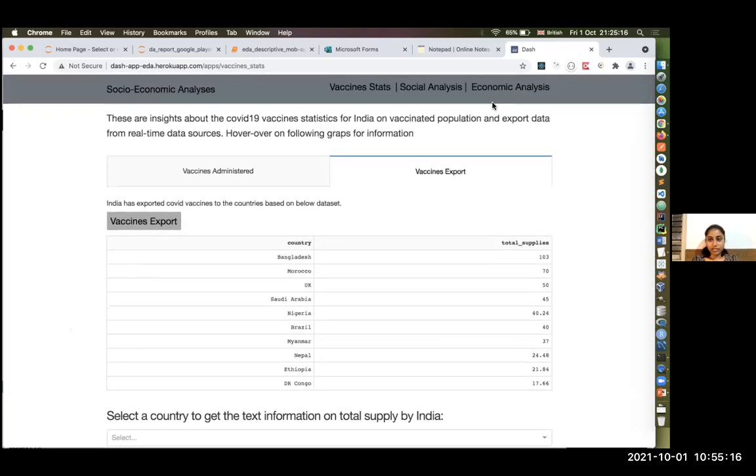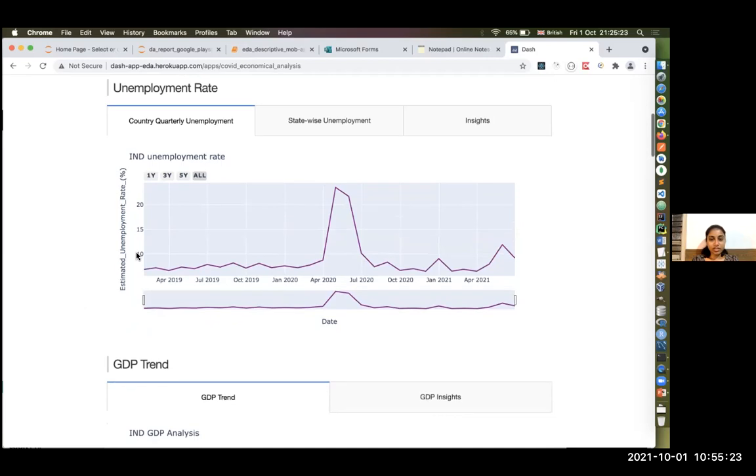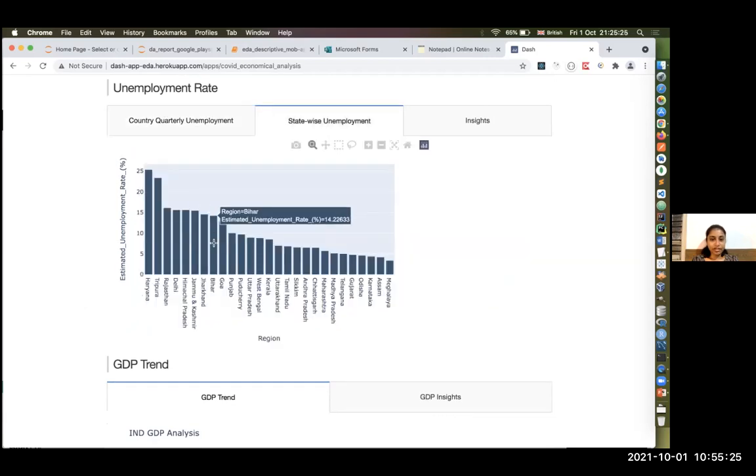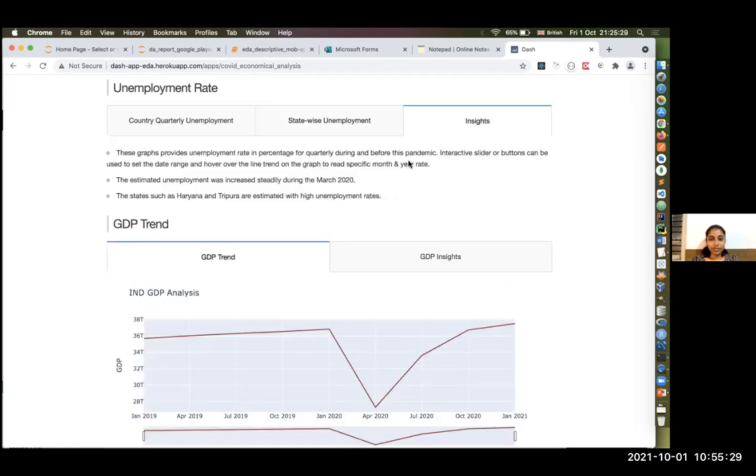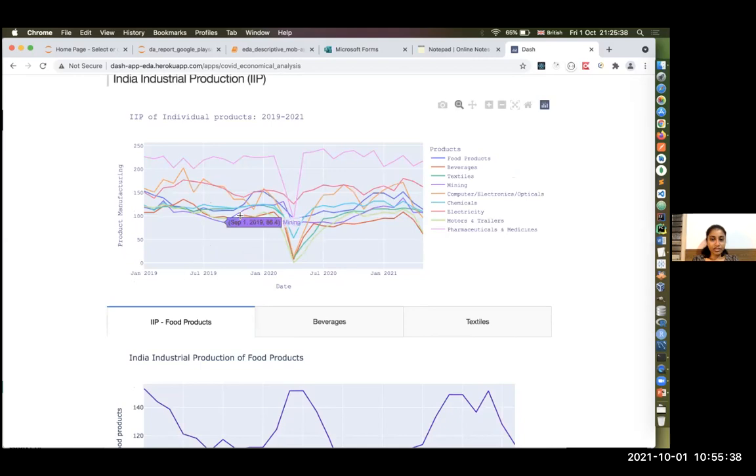And next, the economic analysis page. These are all Plotly graphs, with insights and GDP trends and insights. These are all interactive graphs.